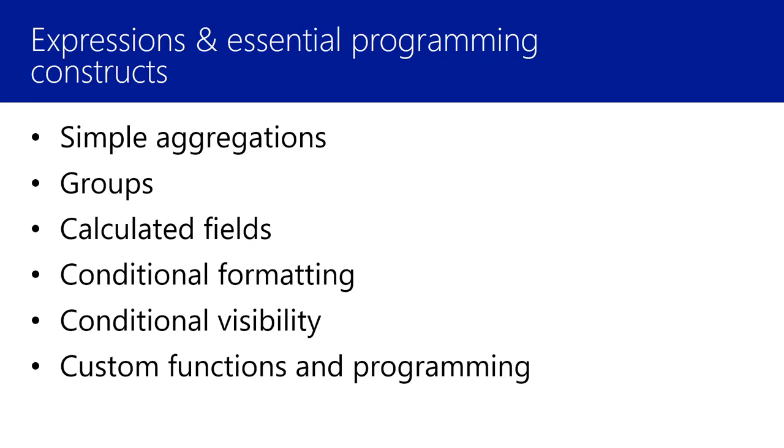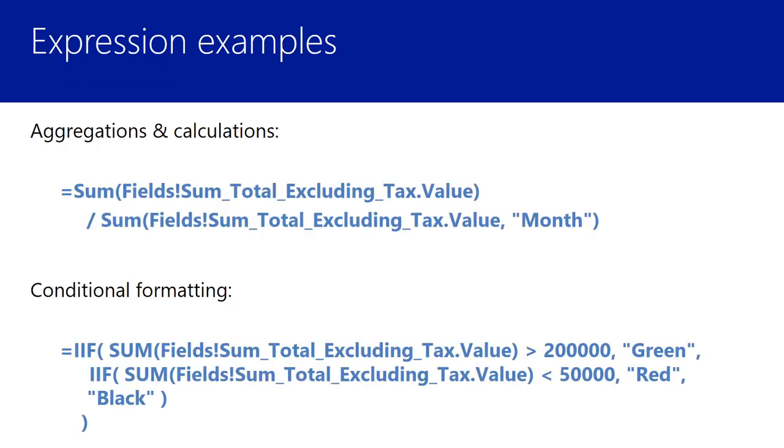And then finally, as we raise the bar quite a bit, you can actually write custom functions and programming logic within your reports using Visual Basic .NET programming code. And then you can call into that code and call those functions using expressions. So as you can see, there's a very wide spectrum of opportunity to use expressions.